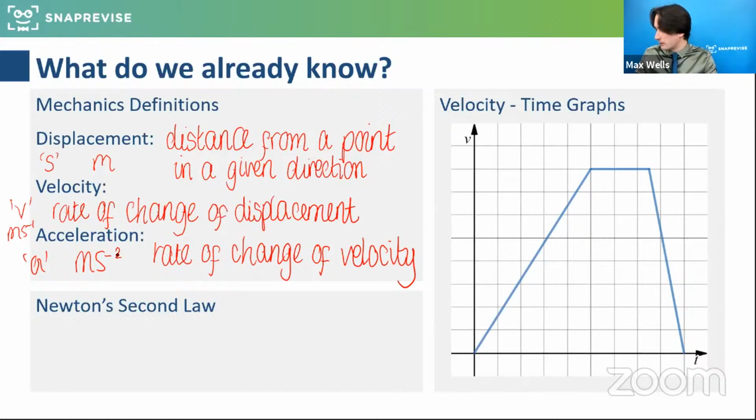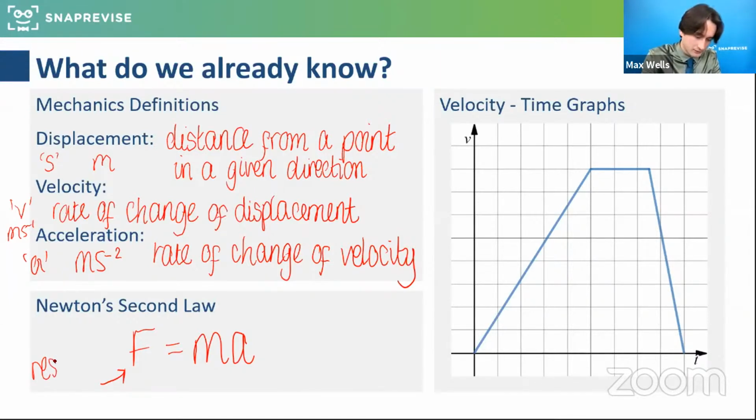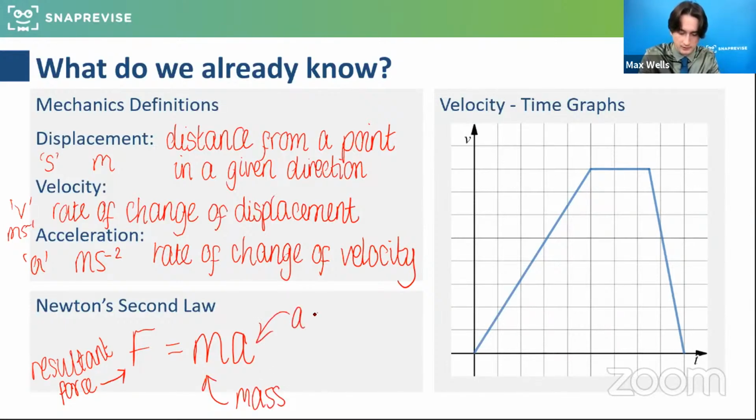Newton's second law, does anyone know that one? Excellent, brilliant, thank you. Excellent in the chat there, that was very quick. Newton's second law is F equals mass times acceleration, F being the resultant force. So this is often linked into some of the questions, and very well done to anyone that shared that. So resultant force, the net effect of all the forces that are going on, is equal to the mass times the acceleration. Brilliant. So this is mass, and we have to be careful with this in the questions, and this is acceleration.